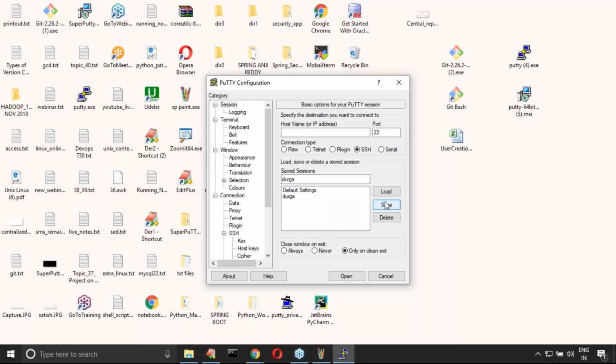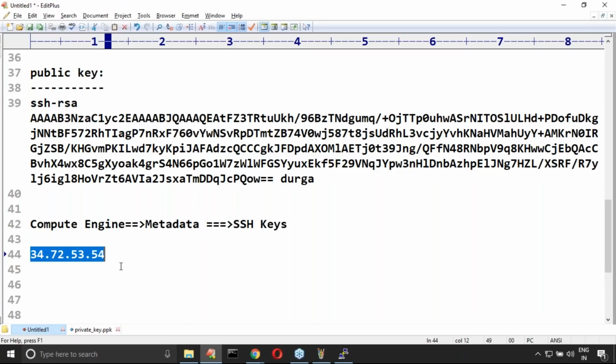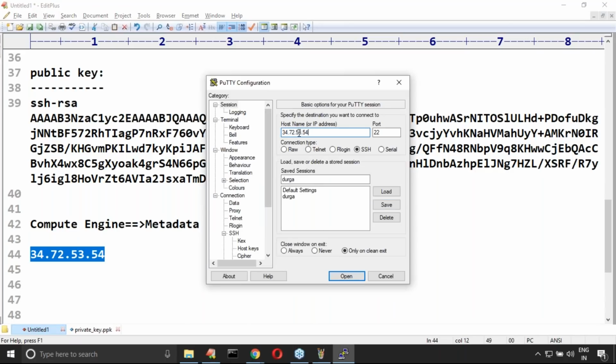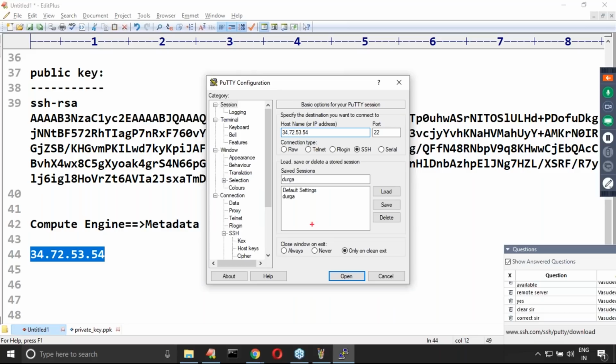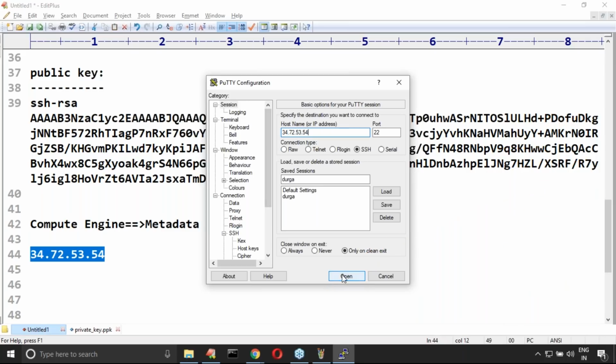I didn't save the IP address because every time, the IP address of my server instance may change. So now enter this IP address. Observe this: whenever I click Open, the request will go to the remote instance, and the private key is already there. The remote instance is going to validate it against the public key. If both match, only then will the connection happen.